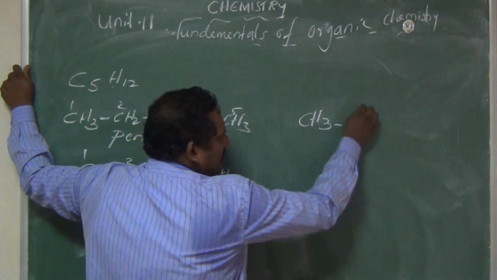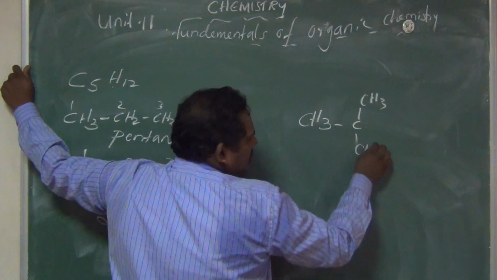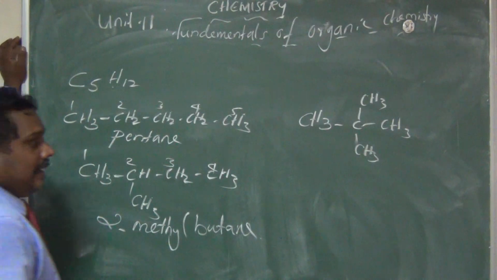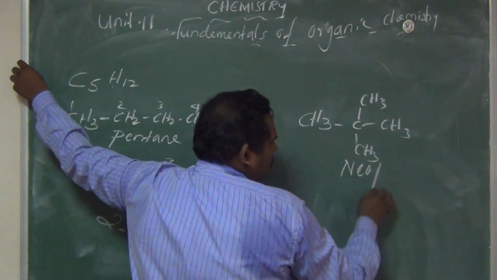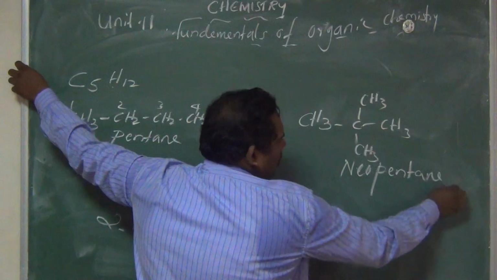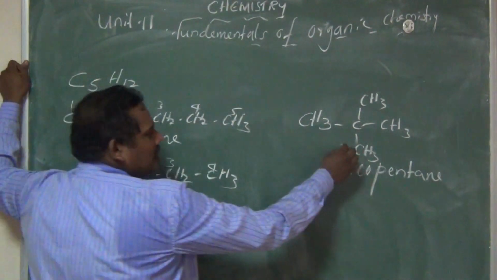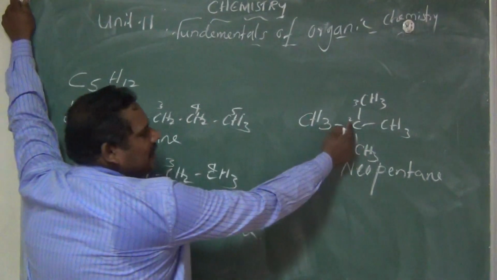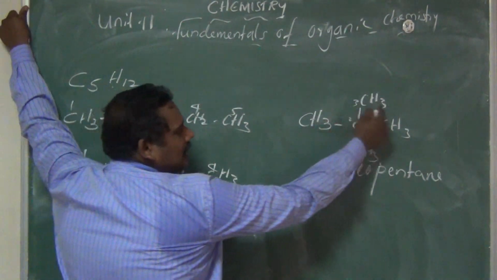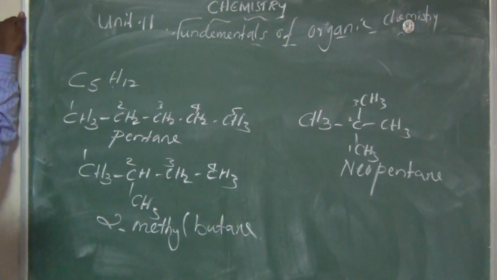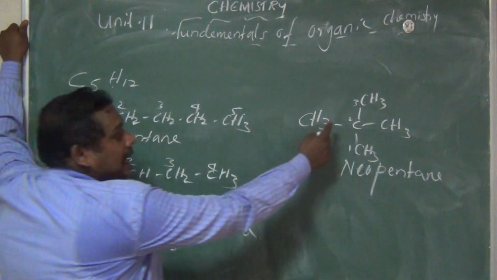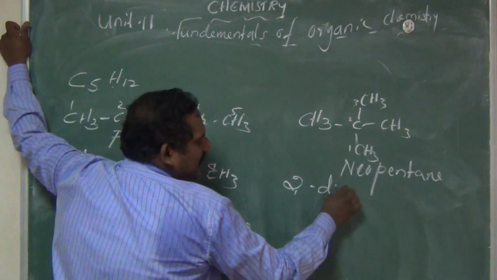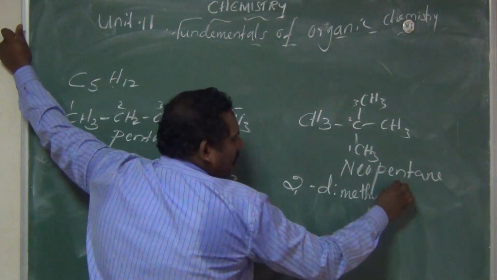CH3, CH3, CH3, CH3. We can say the name of this compound is neopentane. Numbering starts with number 1, 2, 3. The second carbon has a methyl and another methyl. So the name is 2,2-dimethyl propane.